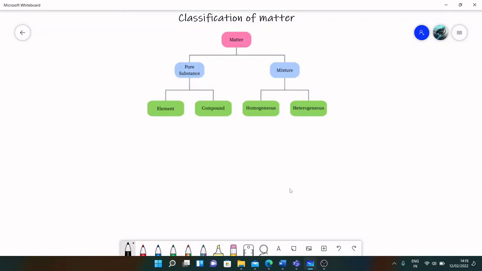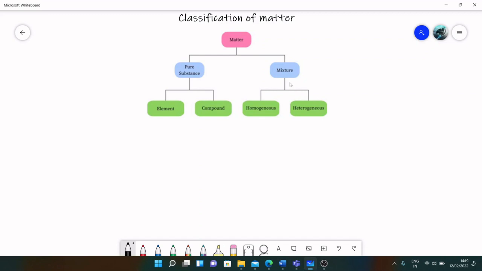We previously learned that matter can be classified into three states: solid, liquid, and gas. But do you know how matter can be classified based on its composition? This is a diagram of how matter is classified based on its composition. First, we notice that matter can be classified into two things based on composition. They can either be pure substances or mixtures.